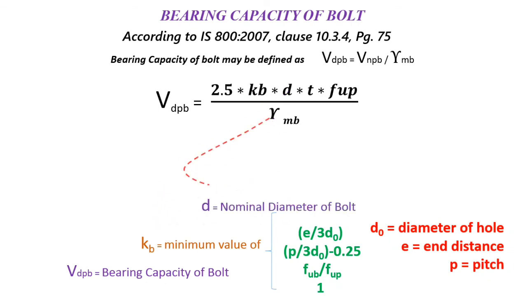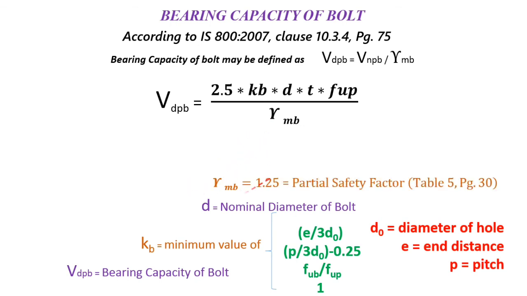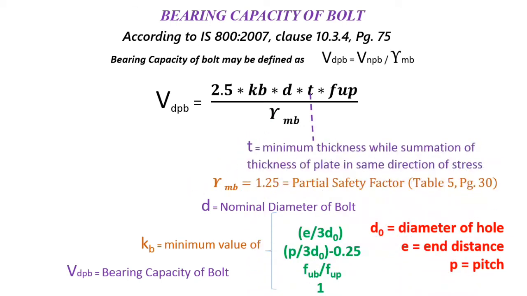Now the next one is gamma MB. Again, gamma MB is the partial safety factor, and according to table number 5, page number 30, gamma MB is equal to 1.25. Now t is the minimum thickness, that is, the summation of thickness of plates in the same direction of stress. We will take this t in the calculation or example. And the last one is fub, the ultimate strength, which is generally assumed as 410 megapascal.